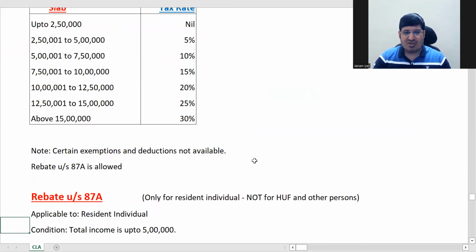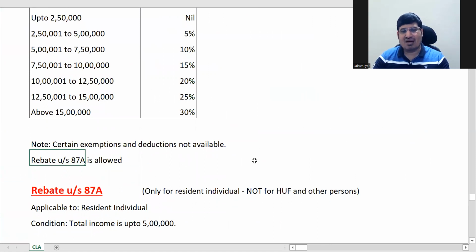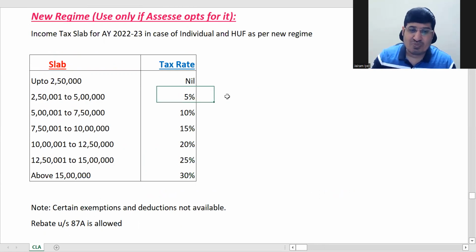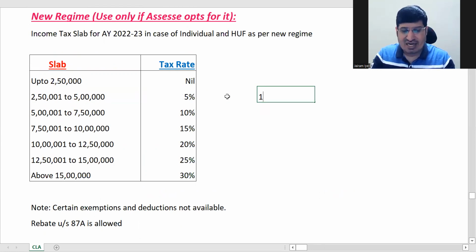Okay. So rebate under section 87A is allowed. Rebate under section 87A is given till income is 5 lakhs. It was given last year, and this is available now also. So income up to 5 lakhs doesn't have to pay any tax. Above we had seen the tax for this line, 12,500, correct?